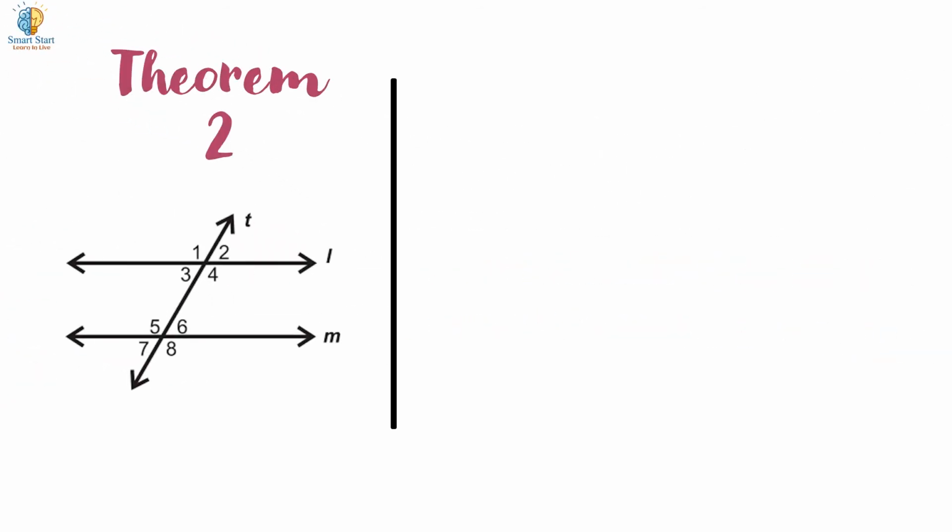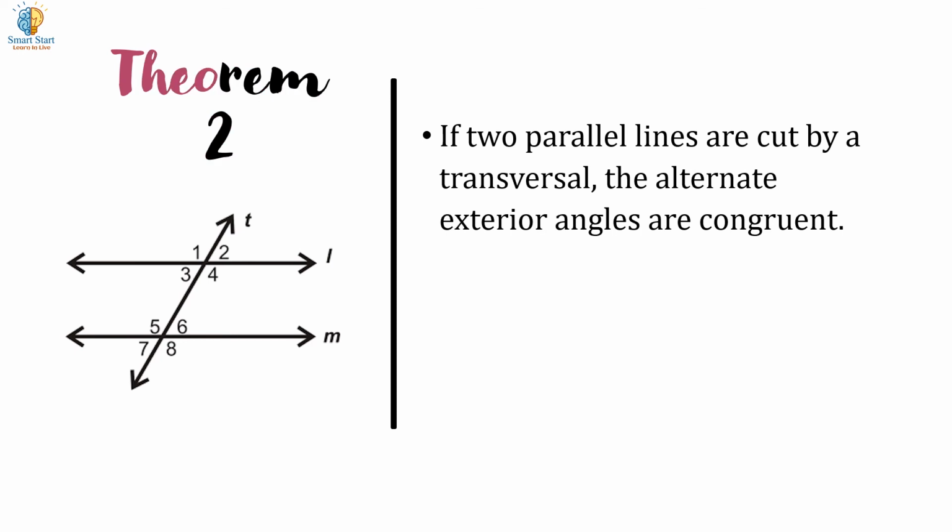Second, if two parallel lines are cut by a transversal, the alternate exterior angles are also congruent. That is, angle 1 is congruent to angle 8. Angle 2 is congruent to angle 7.